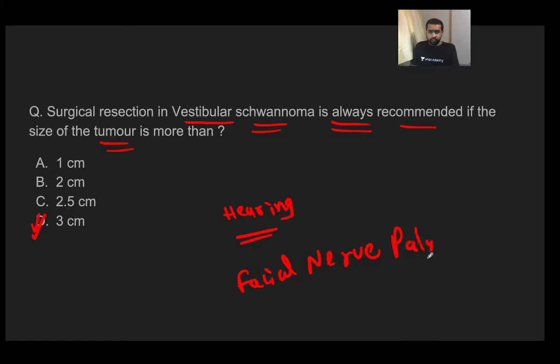So if the size of the tumor is less than 3 centimeters, you usually don't prefer to operate. You usually go for conservative observation. And nowadays we have come up with stereotactic surgery. Stereotactic resection is in vogue. Stereotactic surgeries are preferred if the size of the tumor is less than 3 centimeters. The outcome which we have got out of it is encouraging.